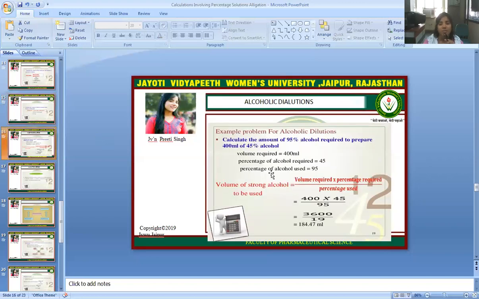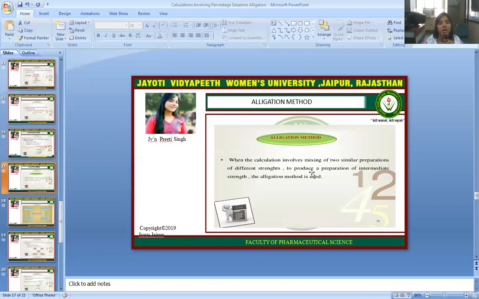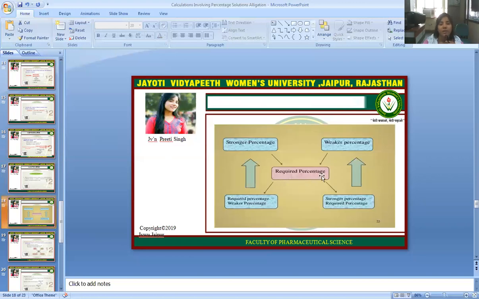Next one is an example for alcoholic dilution. This is also an example. Next one is the alligation method. When the calculation involves mixing of two similar preparations of different strength to produce a preparation of intermediate strength, the alligation method is used. So the required percentage, strong percentage, weak percentage, and required percentage.